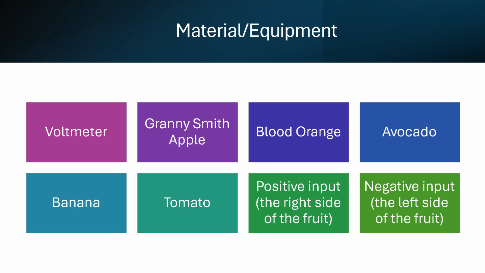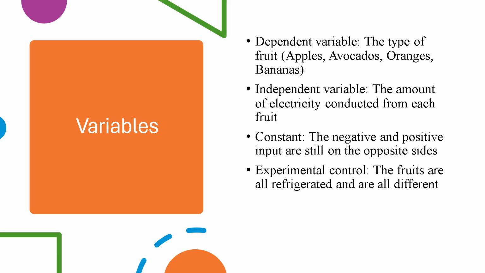The materials and equipment I used for this project were a voltmeter, a Granny Smith apple, a blood orange, an avocado, a banana, a tomato, a positive input to the right side of the fruit, and a negative input to the left side of the fruit. My variables: the dependent variable was the type of fruit, which were apples, avocados, oranges, bananas. My independent variable was the amount of electricity conducted from each fruit. My constant was the negative and positive input are still on the opposite side. My experimental control were the fruits all refrigerated and are all different.